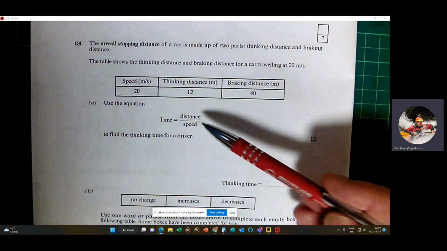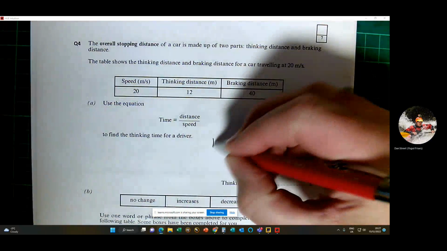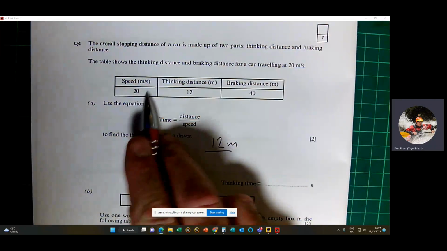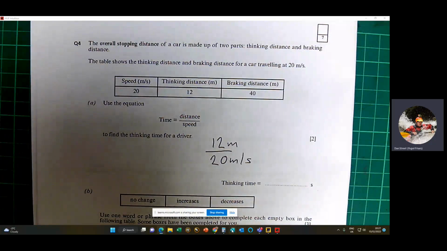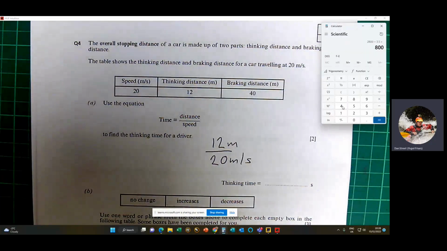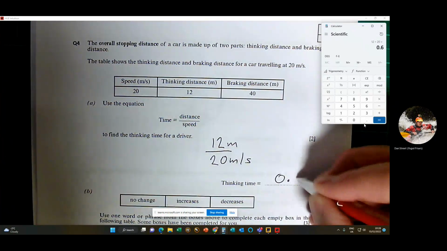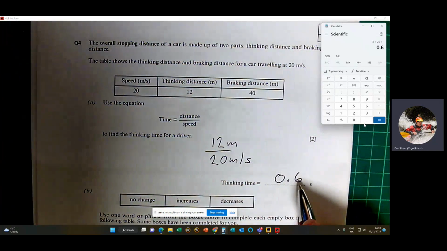Okay, so the thinking distance is 12 meters and the speed that this question set is 20 meters per second. So to ensure we get a spot on answer, let's use a calculator. So we've got 12 divided by 20 is 0.6 seconds. So that's the time it takes the driver to see the hazard before he actually puts his foot on the